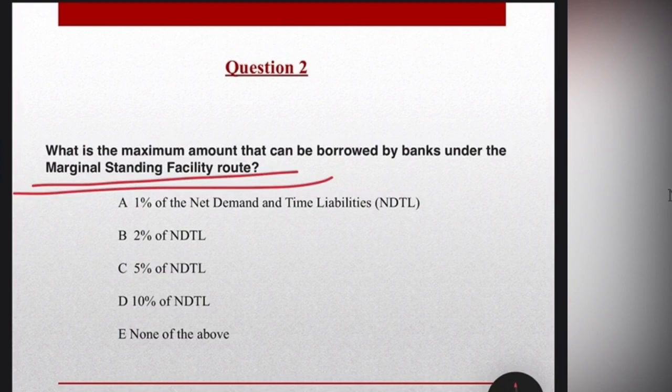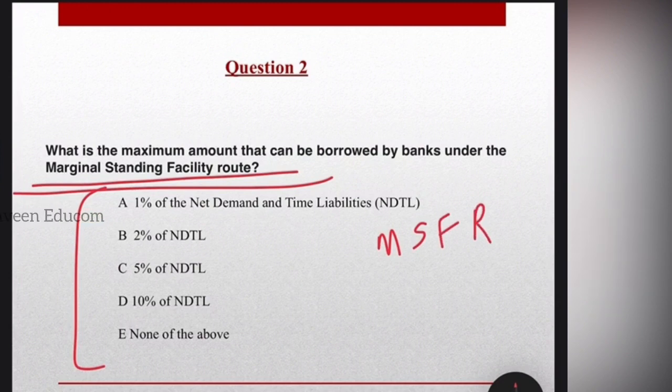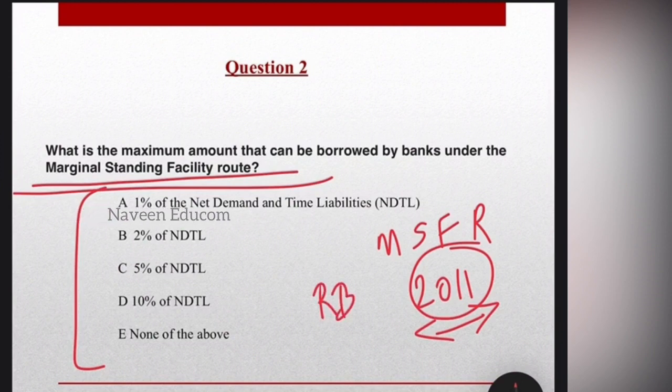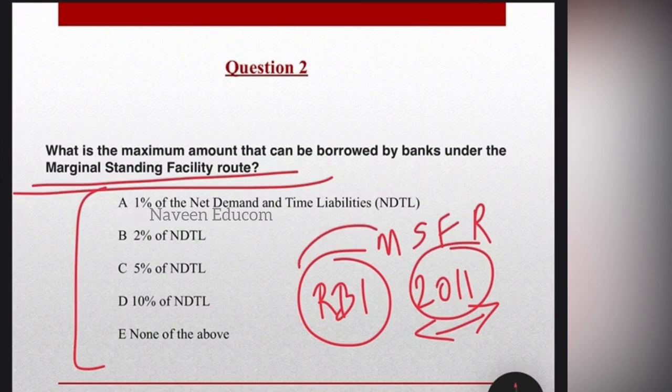Okay. What is the maximum amount that can be borrowed by banks under the marginal standing facility route? So you have to know what is the marginal standing facility route. So options are given here. Let it be there. The marginal standing facility route, MSF, was introduced by the Reserve Bank of India in the year 2011 in order to help banks manage the cash flow mismatch on an overnight basis.